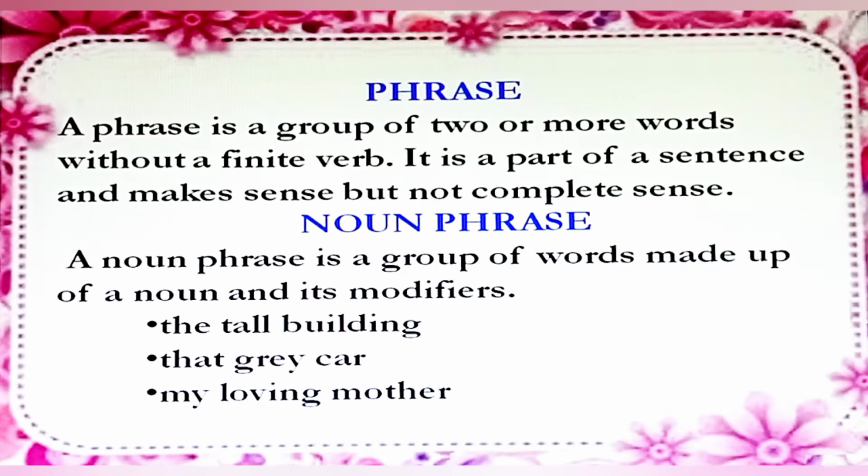Now we'll see what is a noun phrase. A noun phrase is a group of words made up of a noun and its modifiers. Example, the tall building, that grey car, my loving mother. In all these phrases, we see that the noun is modified by a determiner and an adjective to make the noun more specific or clearer.